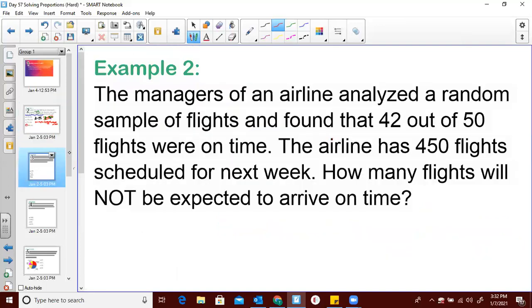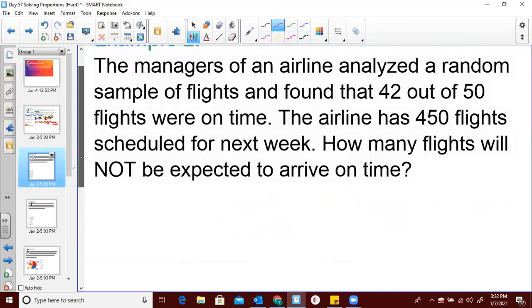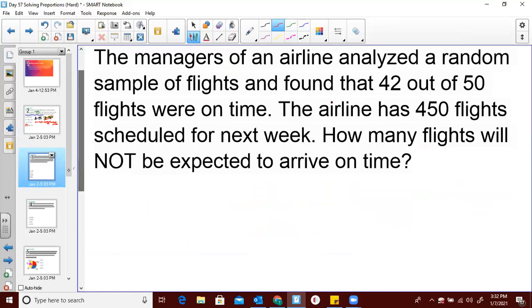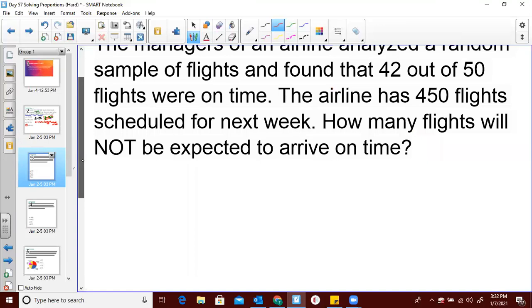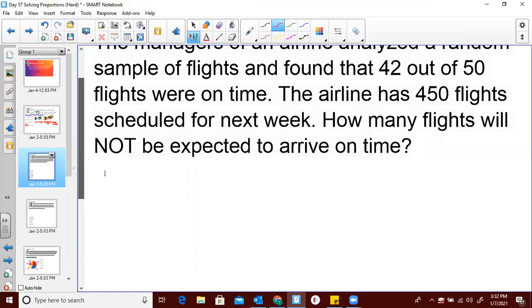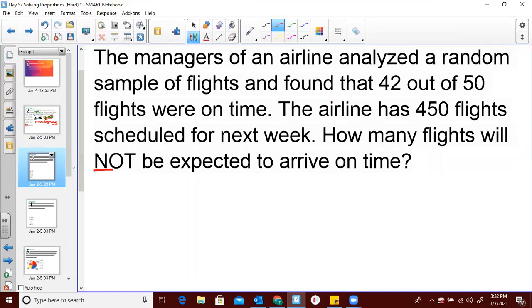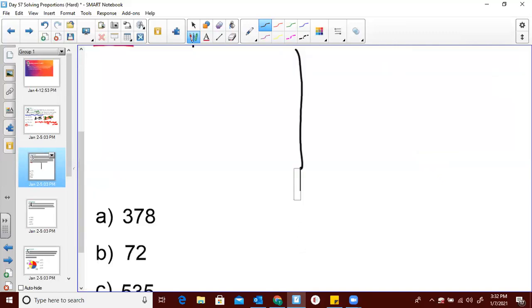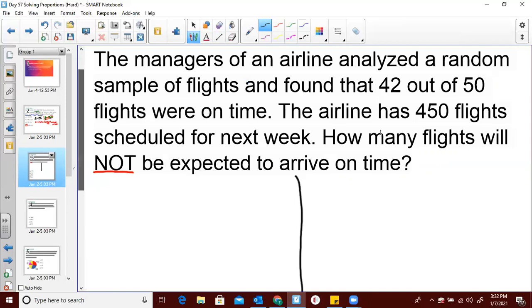All right, the managers of an airline analyzed a random sample of flights and found that 42 out of 50 flights were on time. The airline has 450 flights scheduled for next week. How many flights will not be expected to arrive on time? So what I'm going to do is I'm going to show you two different ways to do this. And then for the rest of the problems that are like this, I'm going to do it one way, right? So the first way we can do this is we can just use the information given.